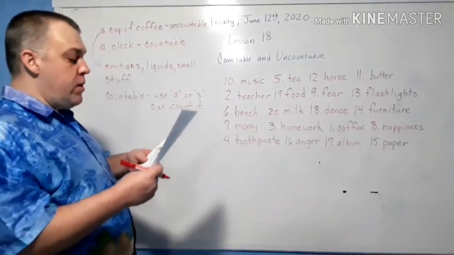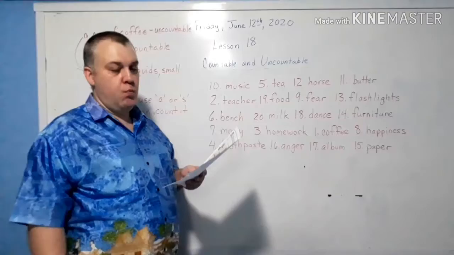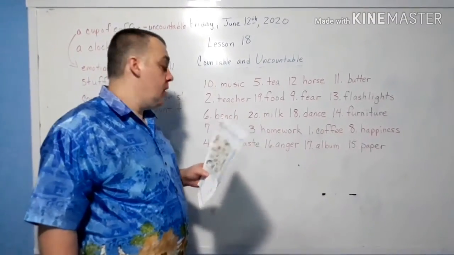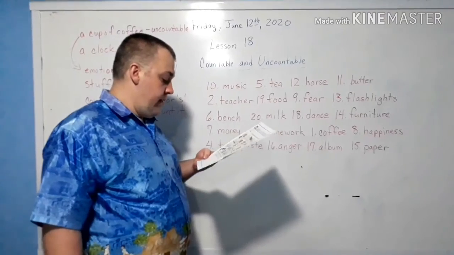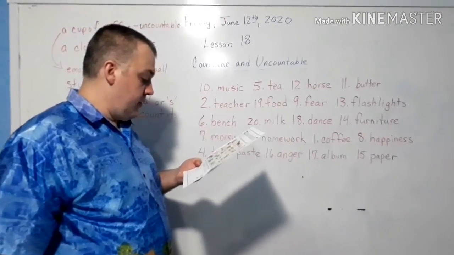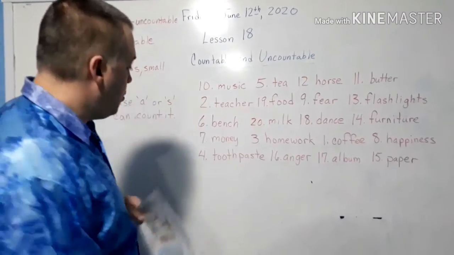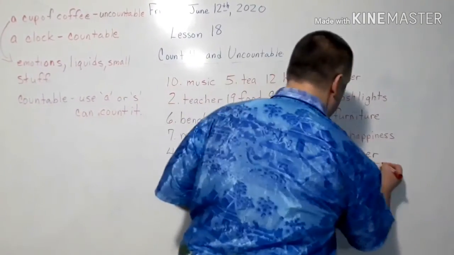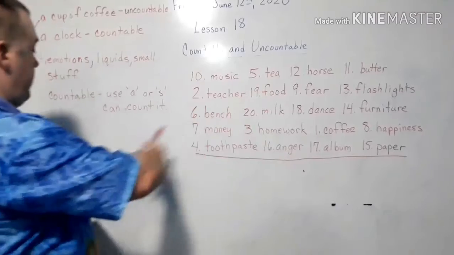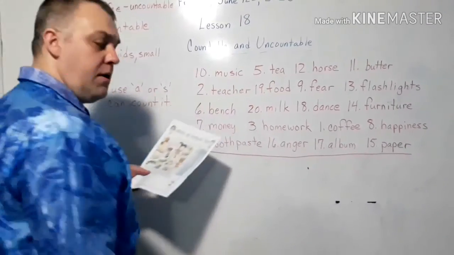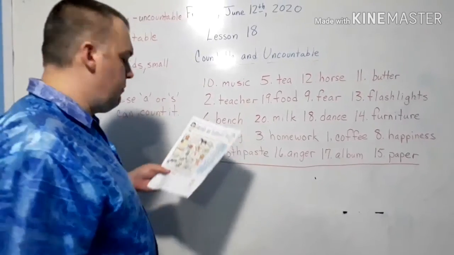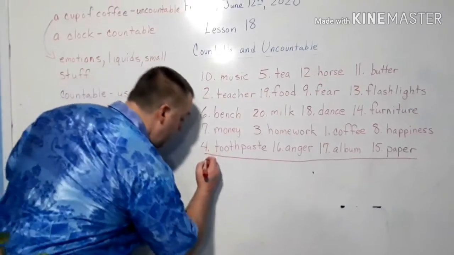Okay, now we are going to do the bottom. We are going to say what is countable and what is uncountable. So we have 1, 2, 3, 4, 5, 1, 2, 3, 4, 5. All right. We'll try to split this up here. I should have put that over here and then done that. I'm not good at managing my board. I don't know why, I never have been.